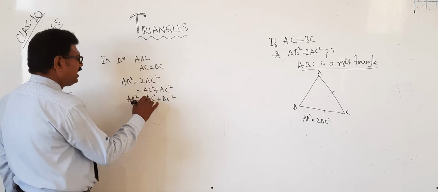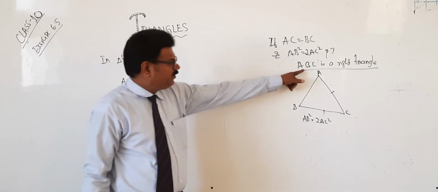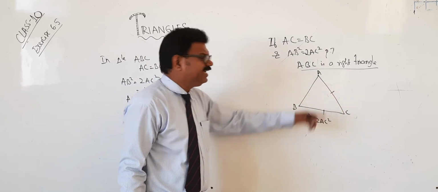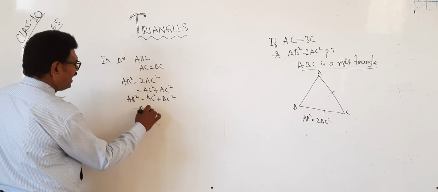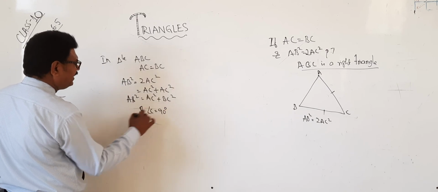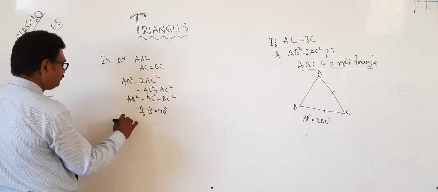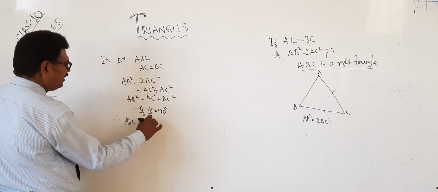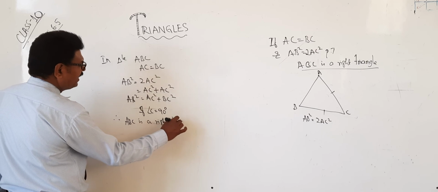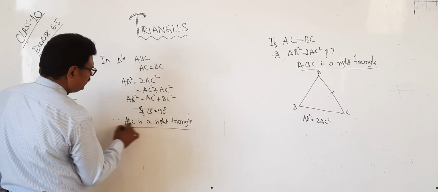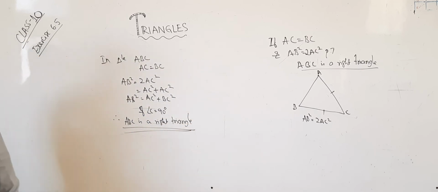So AB square equals BC square plus CA square. When is it possible? If angle C equals 90 degrees. Therefore, ABC is a right triangle. Okay? This is the proof. Please take down.